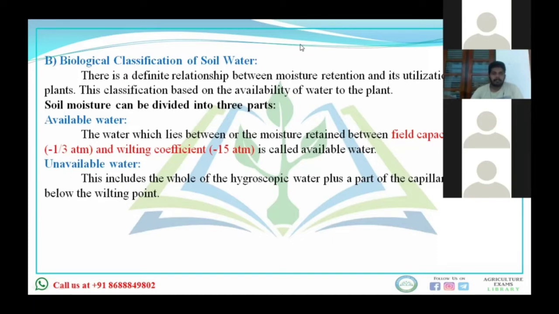Now, when you are classifying biologically, means when we study the biological classification of water, what do you mean by the biological classification?